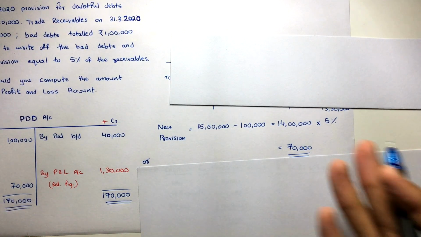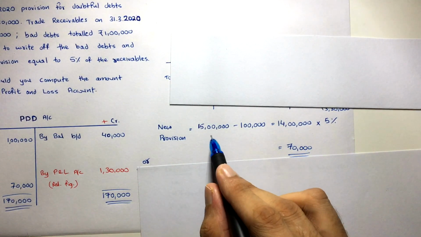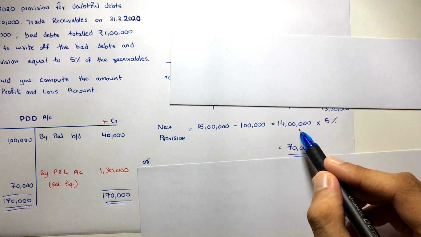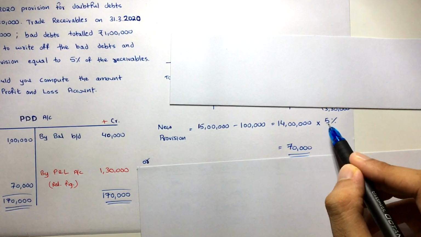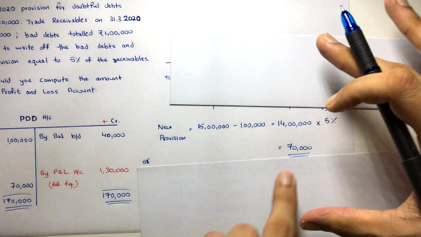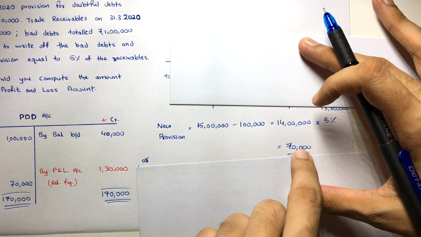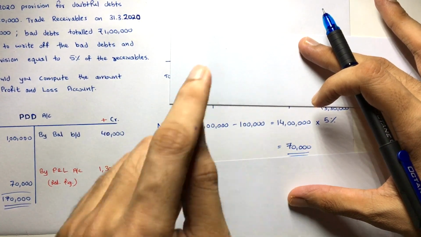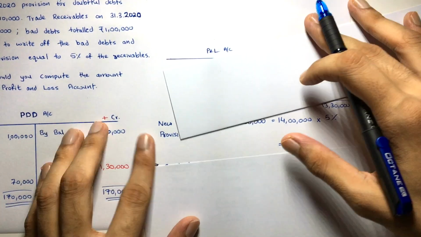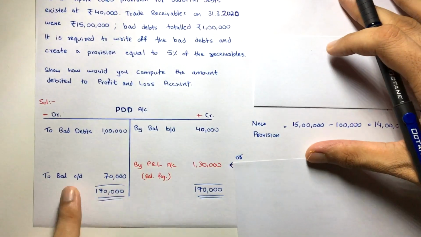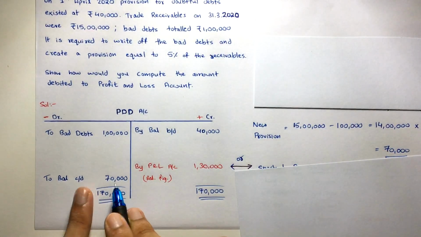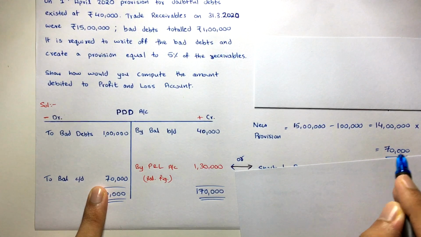Easily you can calculate this, right? You understood now? Receivables minus further bad debts gives you the receivables after deducting the bad debts, into the provision percentage. The question will give you that, and you get the new provision which you have to maintain. This is the closing balance, the provision that will appear in the balance sheet as a deduction, just presentation. So this 70,000 is the closing balance. So see here, you have to take that over here. Opening balance 40,000, closing balance 70,000, which you just calculated.